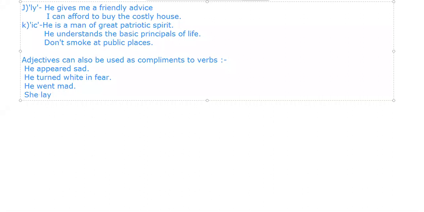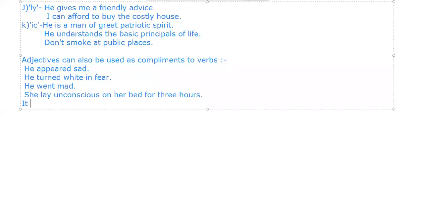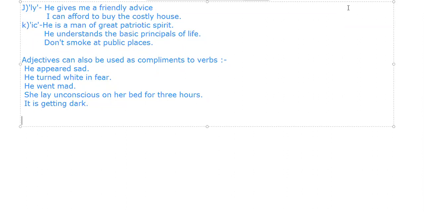So I say she lay unconscious on her bed for 3 hours, right? So unconscious, ये verb को complement करती हैं चीजें. I can also say it is getting dark. So these are all the words जो primarily किसी भी verb को complement करते हैं.